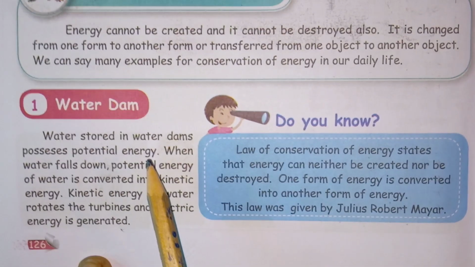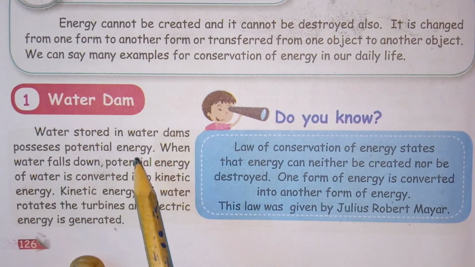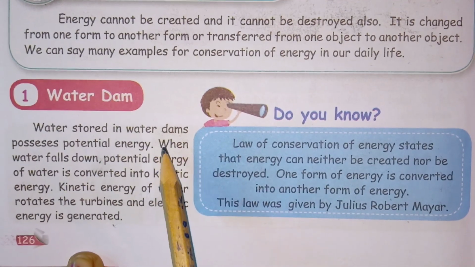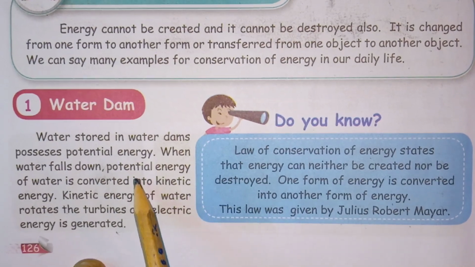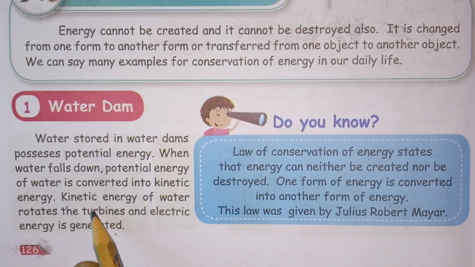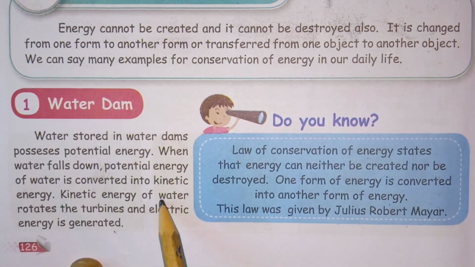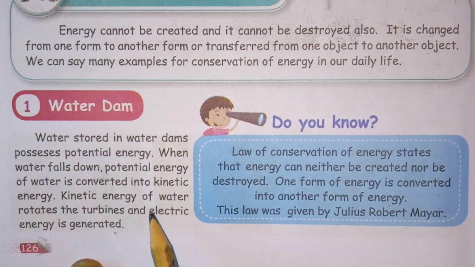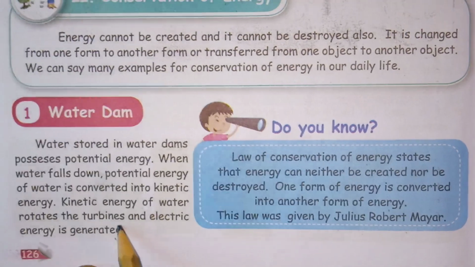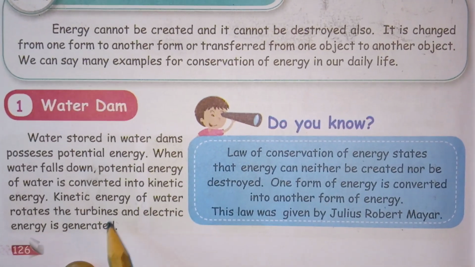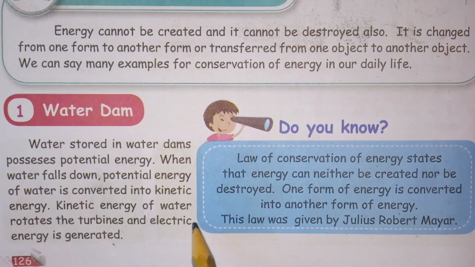The water is stored and kept, isn't it? The stored water has potential energy. When the dam is opened, the water falls down. When it falls down, the potential energy of the water is converted into kinetic energy. This kinetic energy now starts to rotate the turbine. The turbine is placed in between the water falling places, and with the help of the turbine moving, electricity is generated.